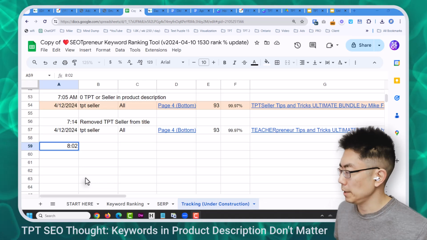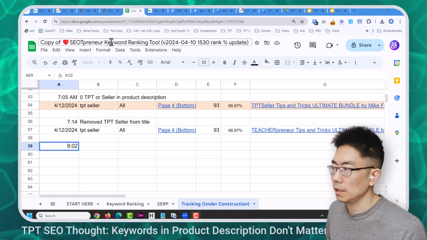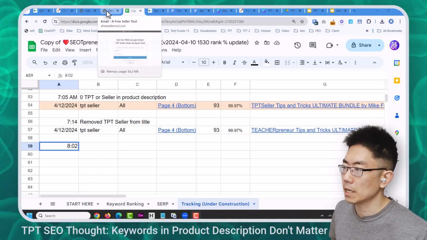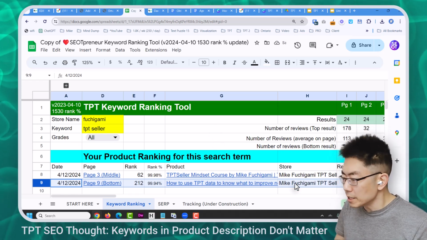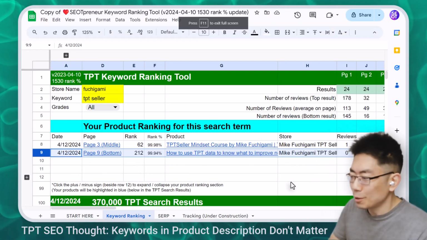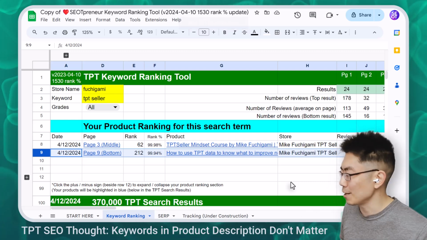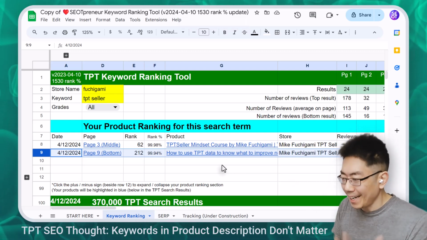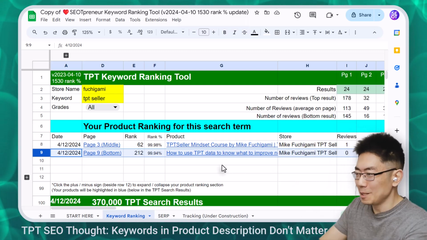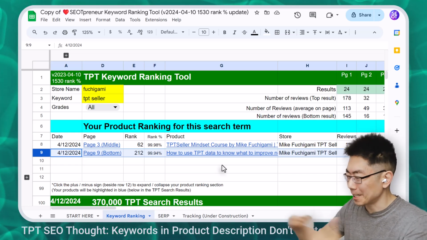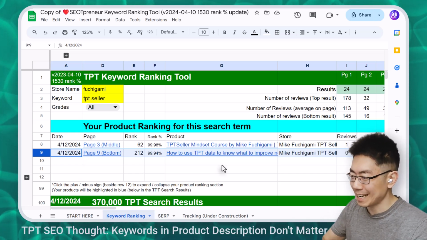Let's find out if my ranking has changed, if the algorithm has updated its cache. Here's the keyword ranking. Oh, it disappeared. And the keyword tool automatically updated. I'm going to force the update right now, but that's kind of cool because the TPT keyword ranking tool automatically monitors and updates once an hour.